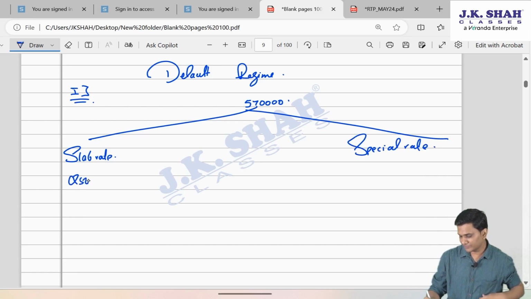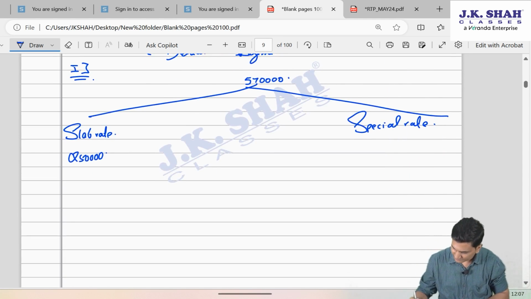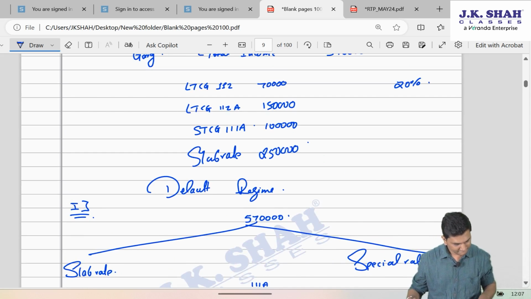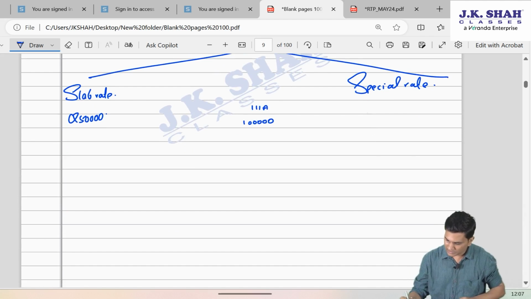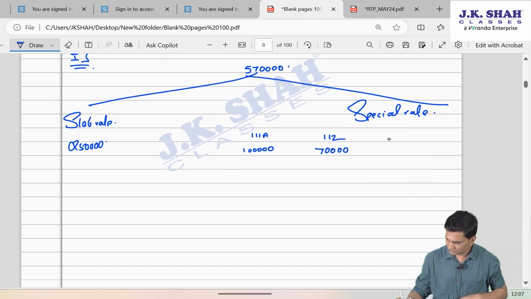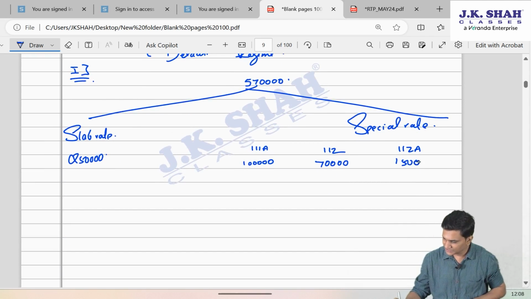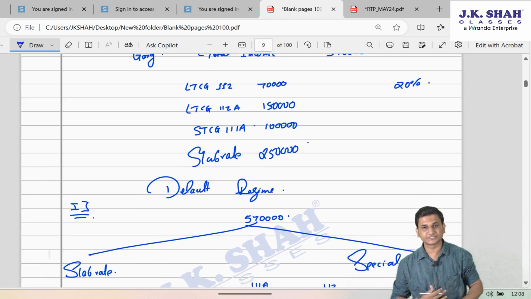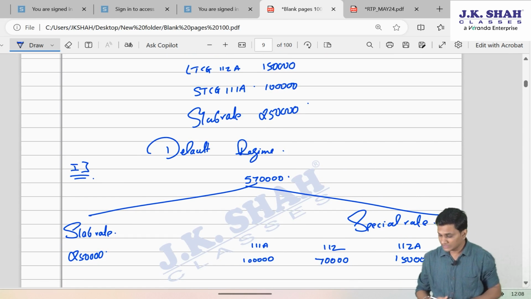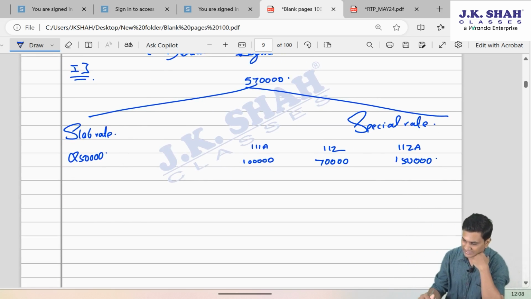Slab rate income is 250 and special rate there are 3. 111A 1 lakh, 112 it is 70,000 and 112A. We had done such an example even during lectures. 112A is 1,50,000.